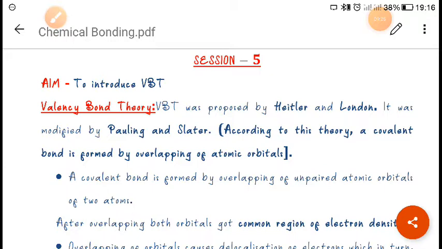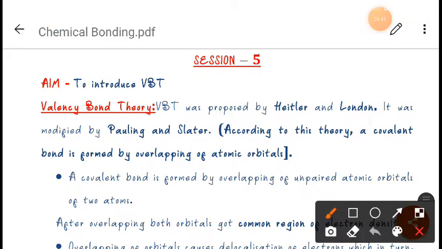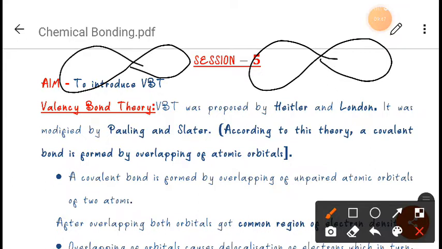Second thing. Now next he told that there should be an orbital configuration. Suppose this is one orbital and this one is another orbital. He says that either this orbital should have one electron and the other orbital should also have one electron with opposite spin. At that time they will bind together like this.